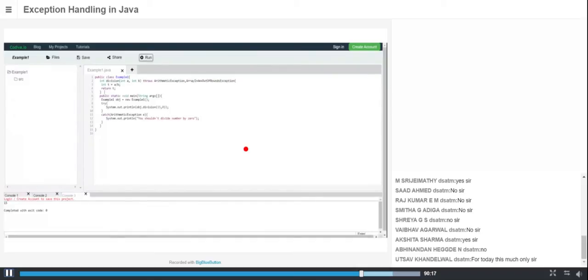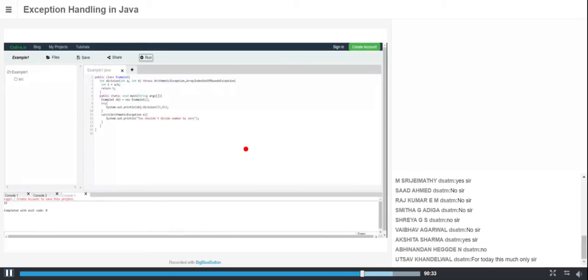It means that I don't know which one of the statements, either it may cause arithmetic exception or it may cause array index out of bounds exception. If anything like that happens, it will catch those exceptions directly and handle them. So this is what throws will do.